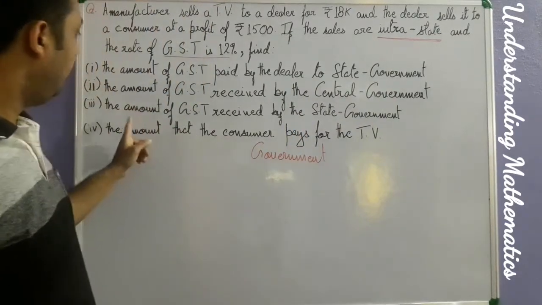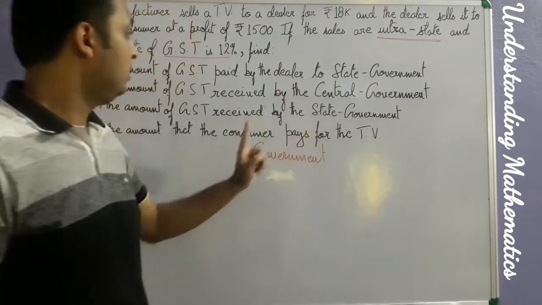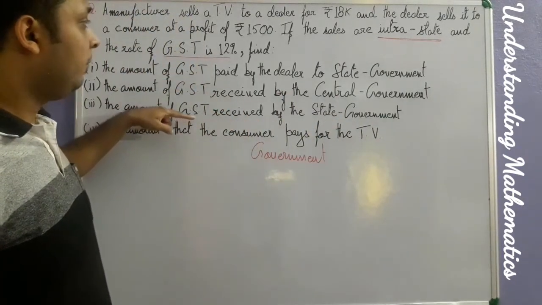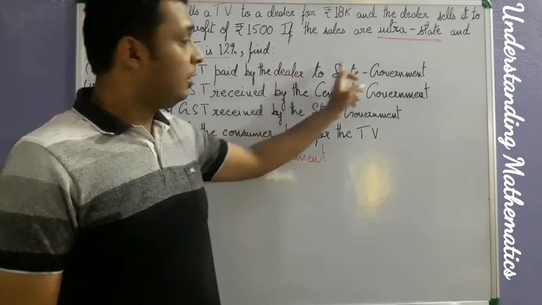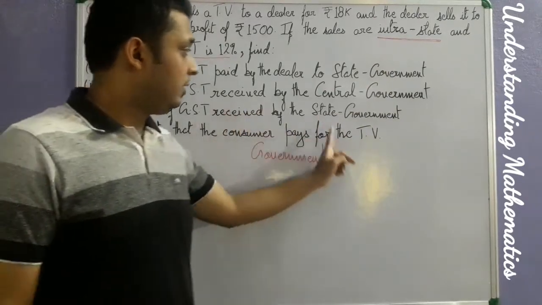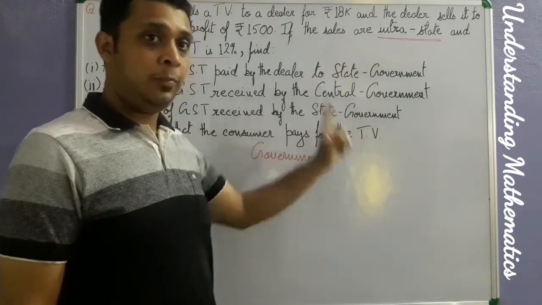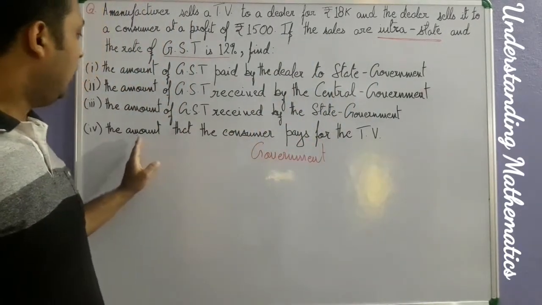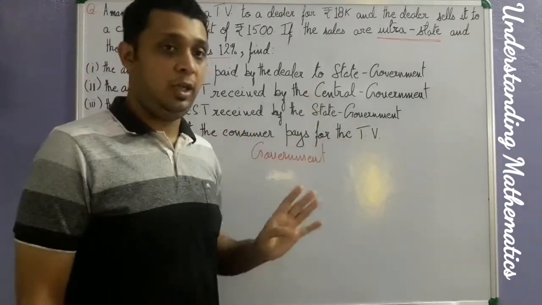The second part of this question says the amount of GST received by the central government. Clear? And the third part, the amount of GST received by the state government. The first part and the third part are slightly different. The first part says paid by the dealer to the state government, and the third part says received by the state government. Clear? So there is a difference we need to understand. We will understand this with the diagram, and then the amount that the consumer pays for the TV.